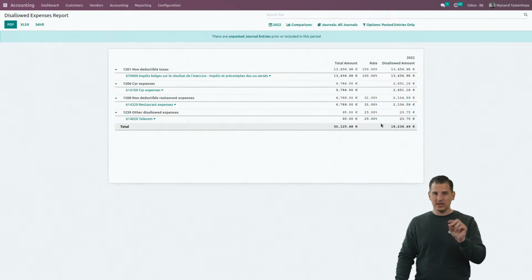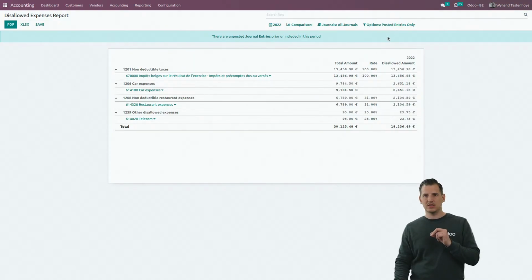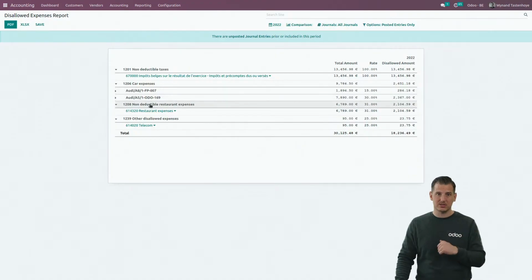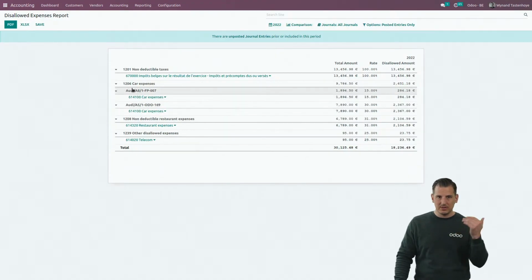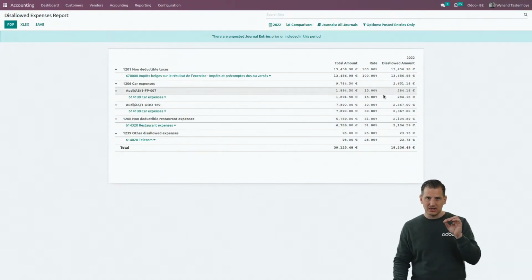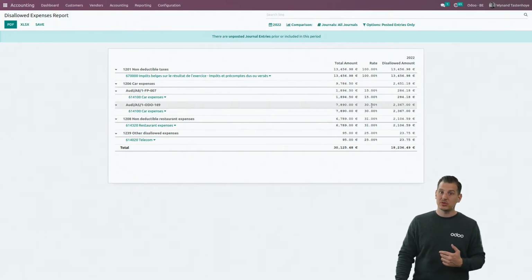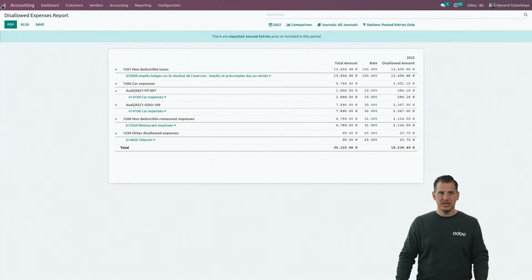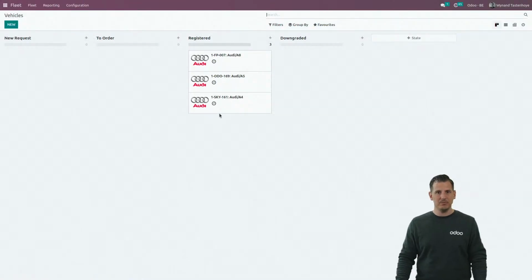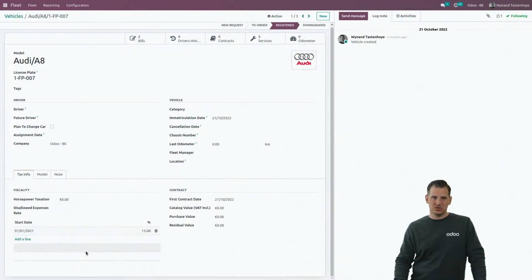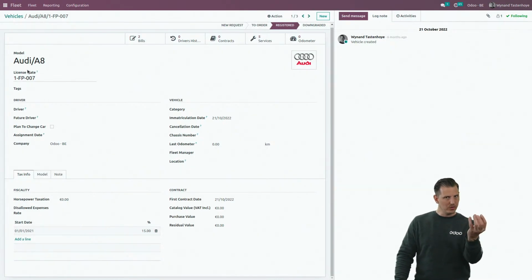And remember when I spoke about the car expenses before? Well, we also have the vehicle split over here. So if you link your expenses to vehicles, well, it's immediately linked to the right account, because every single car can have a different percentage of non-deductibility. It's basically linked over here in the fleet application. If you open all your different cars, you can see the disallowed expense rate over here. So if expenses are linked to a car, we take the percentage of the car instead of the category.